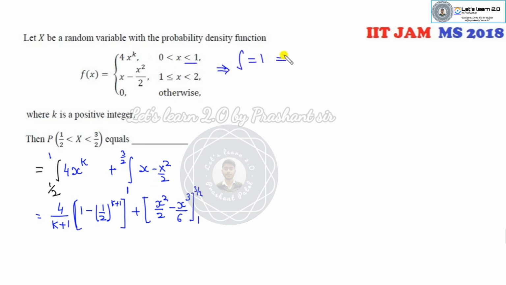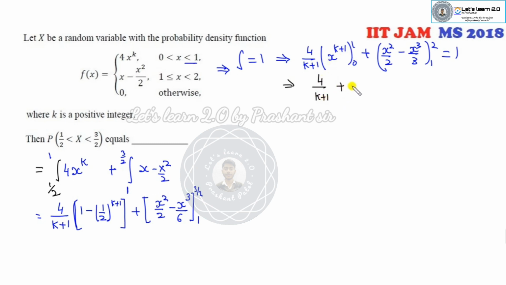So it means I need a value of the k firstly. So how can you solve for k? Integration should be 1. So it is 4 over k plus 1 over the 0 to 1, plus x squared over 2 minus x cube over 3, from 1 to 2, is a 1.